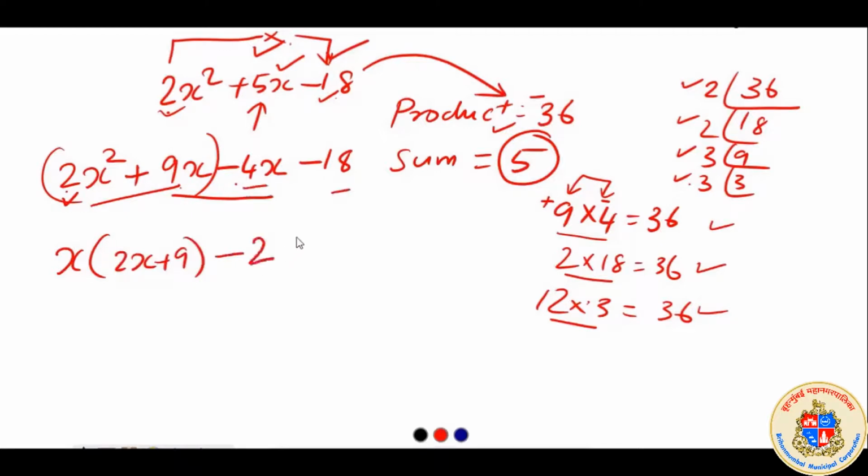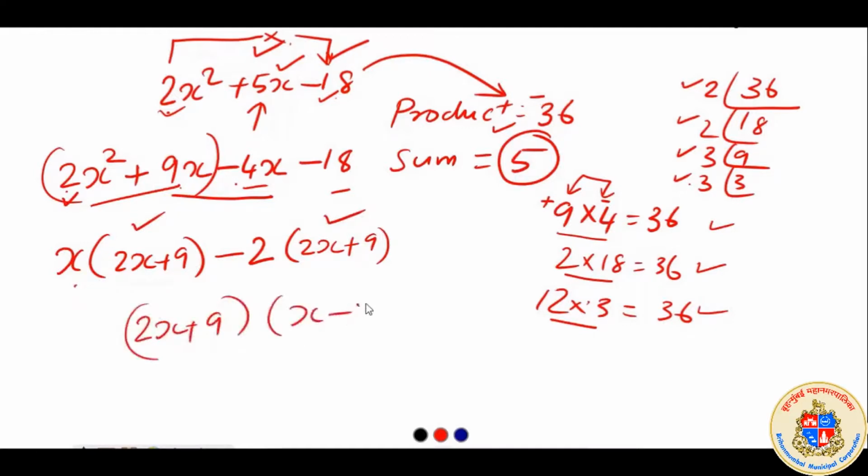It is 2 common here, and if it is 2 here, again 2x plus 9 will be inside. So thereby we get 2x plus 9, 2x plus 9, it is x minus 2. We will write the factors as 2x plus 9 into x minus 2 as factors of this particular algebraic expression.